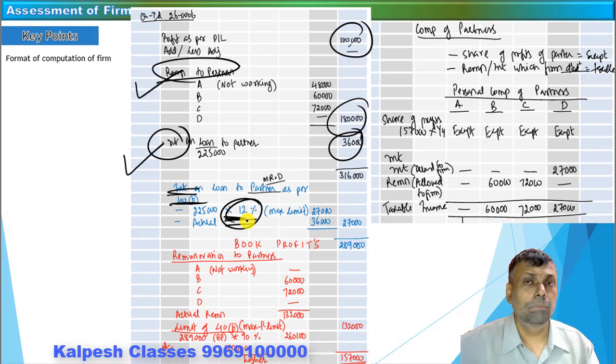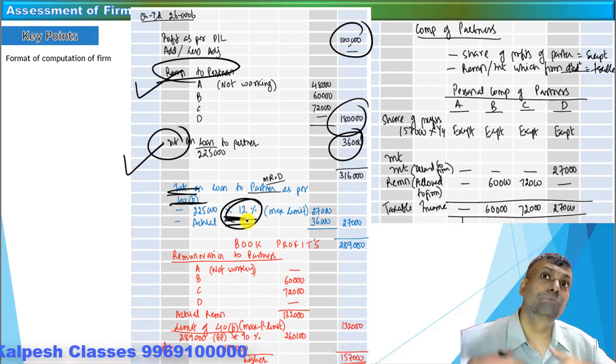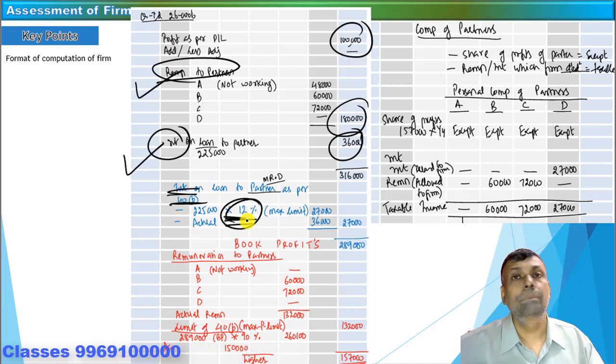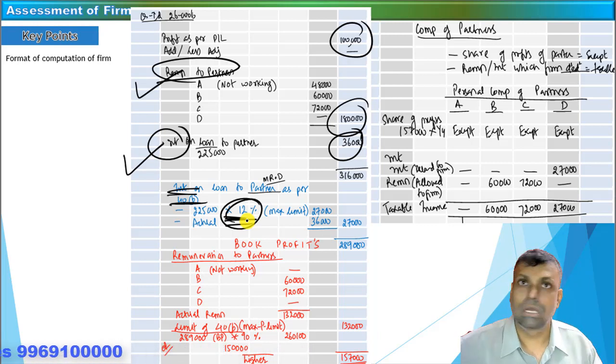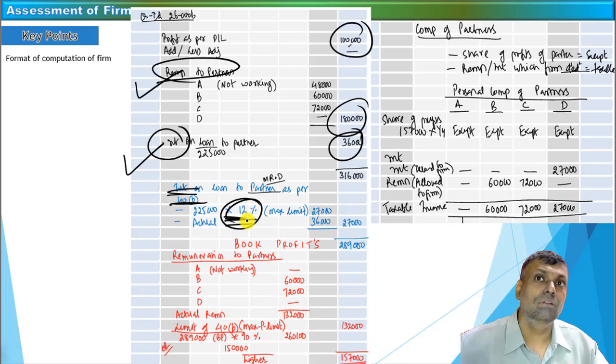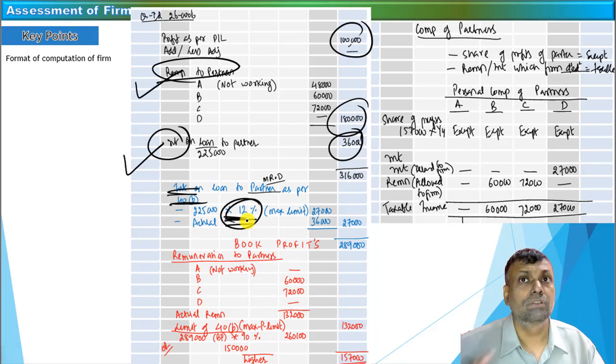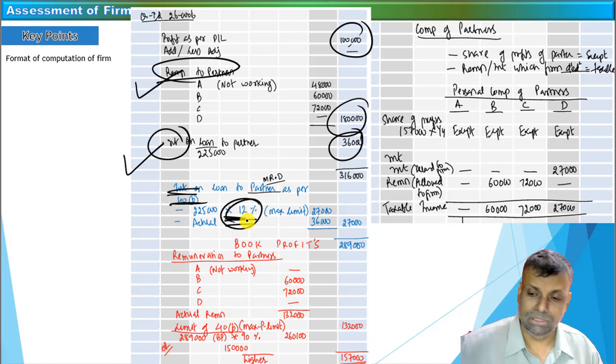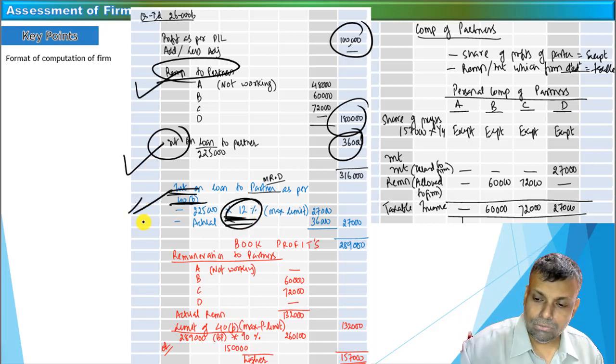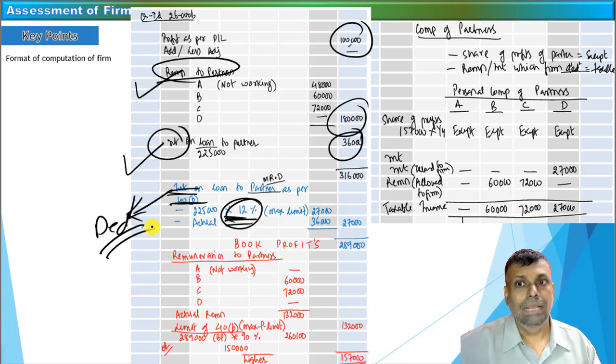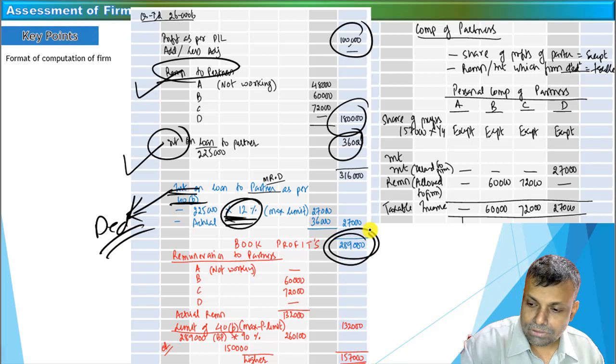One point that you better remember: it is interest payment by the partnership firm to the partner. In other words, it can be either on a capital account, it can either be on a loan account. I repeat, it can be on any account as long as it is payment by the partnership firm to the partner. So where a firm is paying to the partner on account of interest, then this particular provision of 12%, that is our cap, with respect to the interest deduction, is permissible. So first you have to add it as per the book. Now this is your tax law deduction as per the provisions of section 40B, and after that you get your book profit. So this is your book profits.